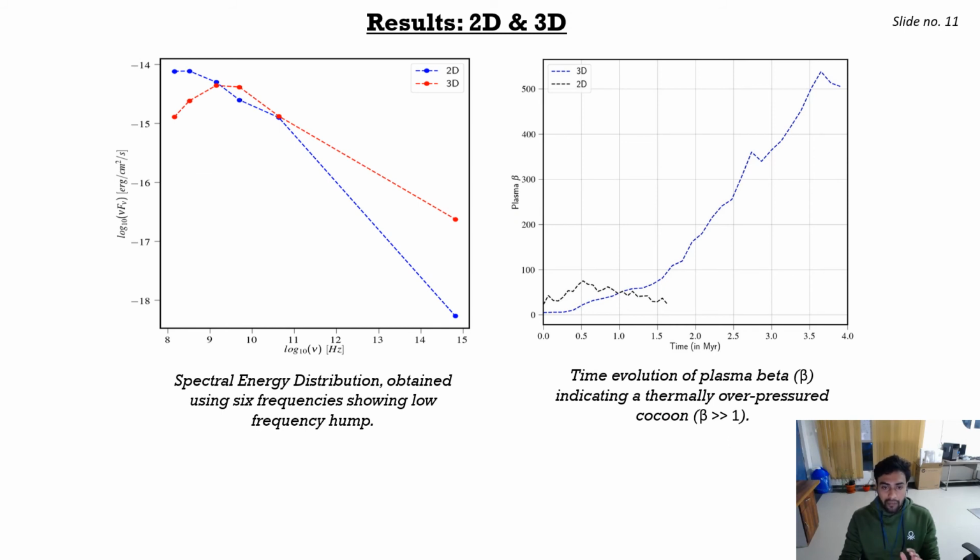In this slide, we have represented the spectral energy distribution of these galaxies for both our 2D and 3D cases at 6 different frequencies, and a low energy hump structure is clearly visible in both. In the right image, we have represented the time evolution of plasma beta, which is the ratio of thermal pressure to magnetic pressure. From the image we can see that the value of plasma beta is many times higher than 1. So this means that the cocoons of these galaxies are thermally overpressured compared to the magnetic pressure.